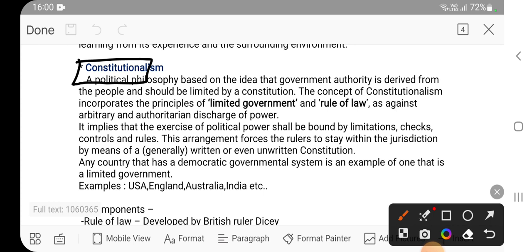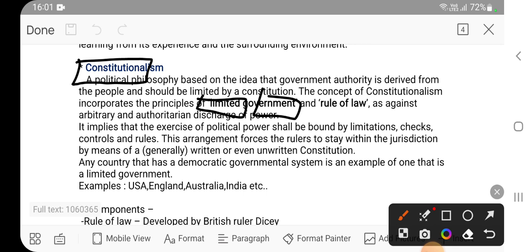The concept of constitutionalism incorporates the principles of limited government and rule of law. Again, new keywords are there. What do you mean by limited government? See, two keywords are there: limited and government. We have already seen what government means: any entity or organization which is governing over the people.